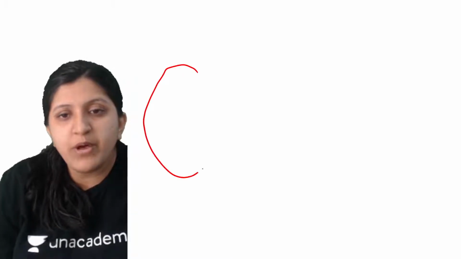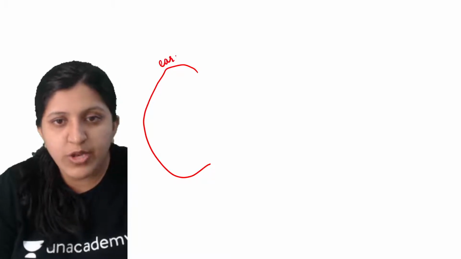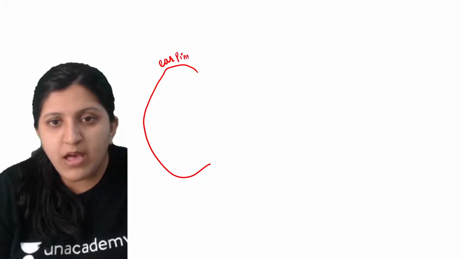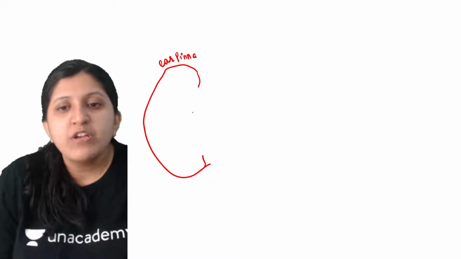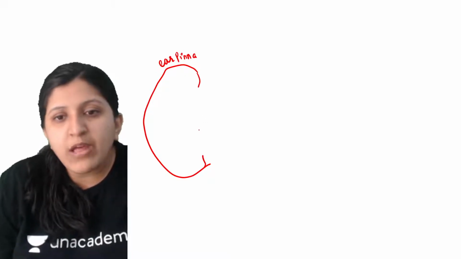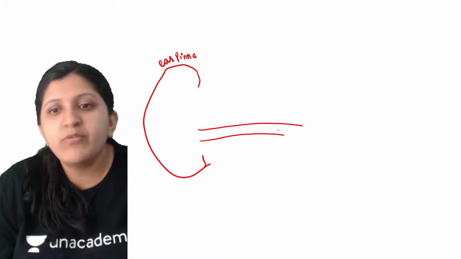So here, let me start from here. This one is the ear, the ear pinna. I'll label it over here. This is the pinna. At the pinna you can find the auditory canal, so there is an auditory canal which is present.